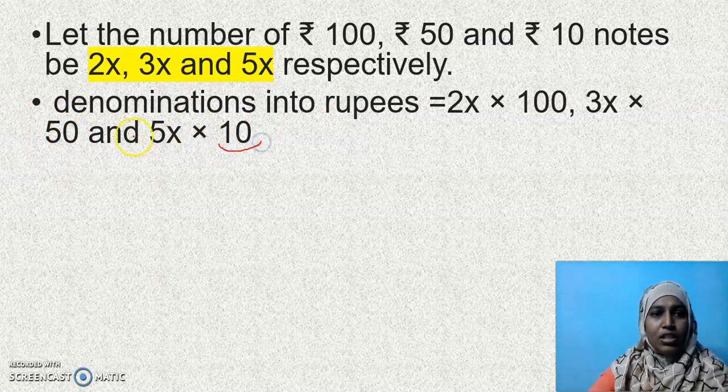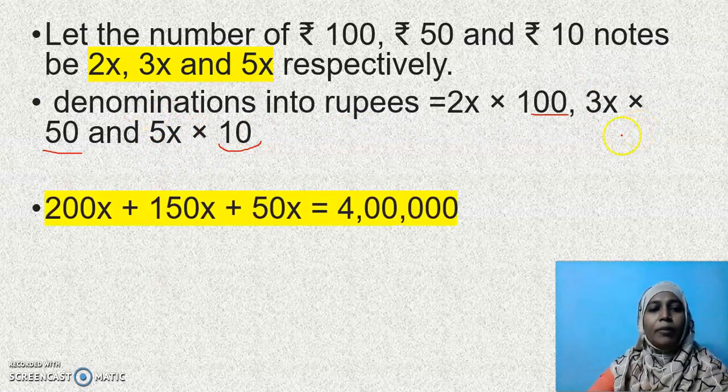This is 10 rupees, this is 50 rupees, this is 100 rupees. 5x is the number of 10 rupee notes. This 3x is the number of 50 rupee notes. Hope I am clear. And if she adds all these amounts, she has 4 lakh rupees.